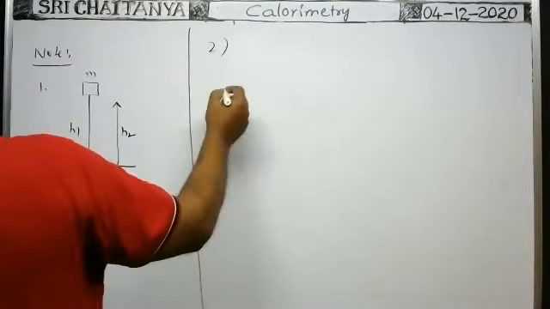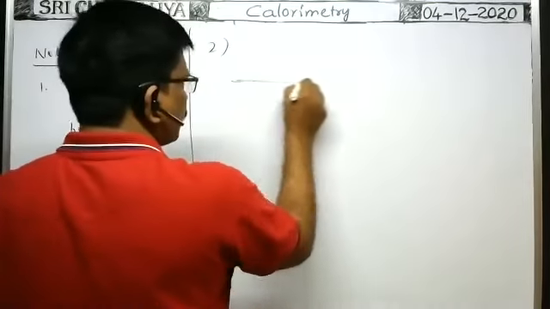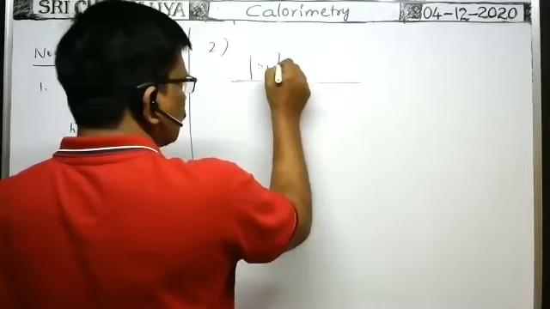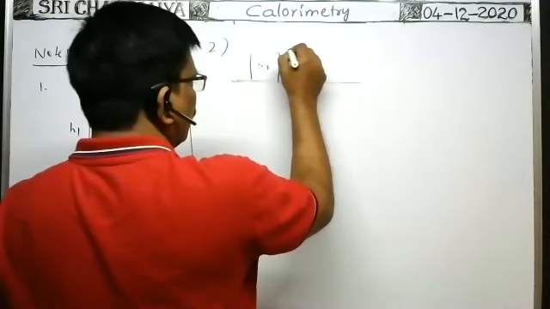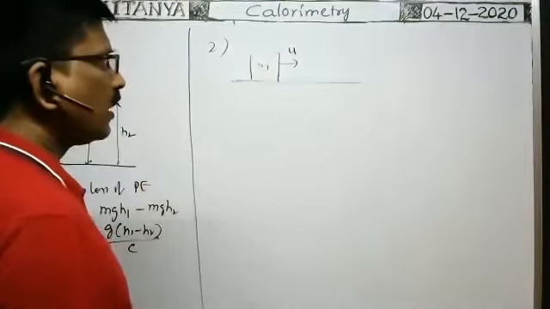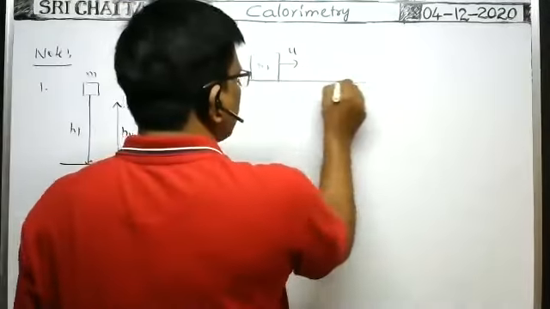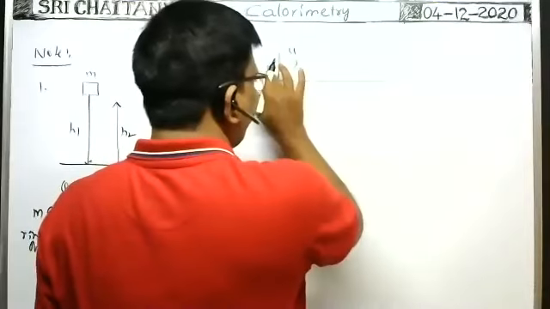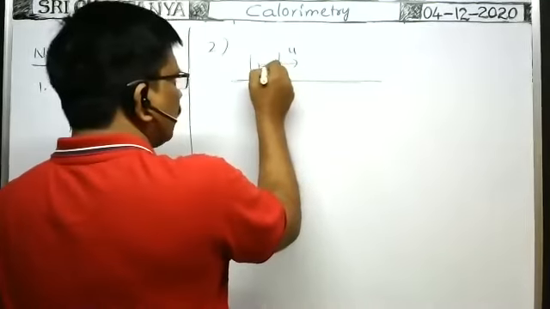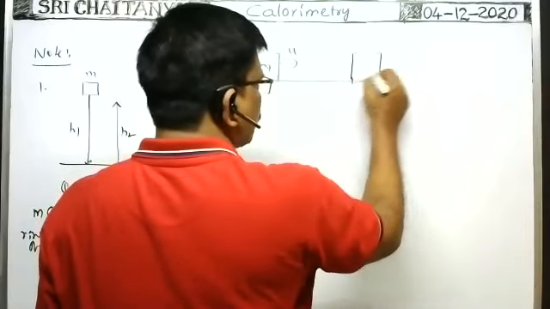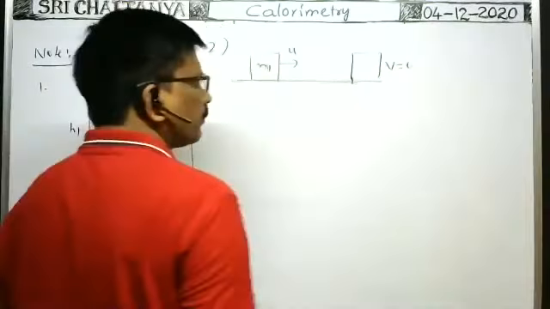Second one, suppose on a rough horizontal surface, a block of mass m is projected with a velocity u. Whenever this block is projected with a velocity u on the rough horizontal surface, then after traveling some distance, it comes to rest. That's why the final velocity becomes 0.